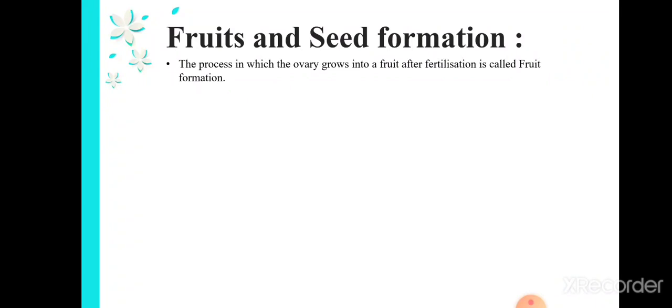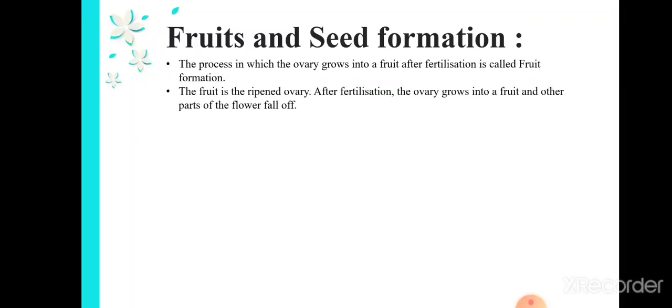We have seen that in fertilization the zygote will be formed. After the zygote, the embryo will be formed. So the process in which the ovary grows into a fruit after fertilization is called fruit formation. The fruit is the ripened ovary. After fertilization, the ovary grows into a fruit and other parts of the flower fall off.